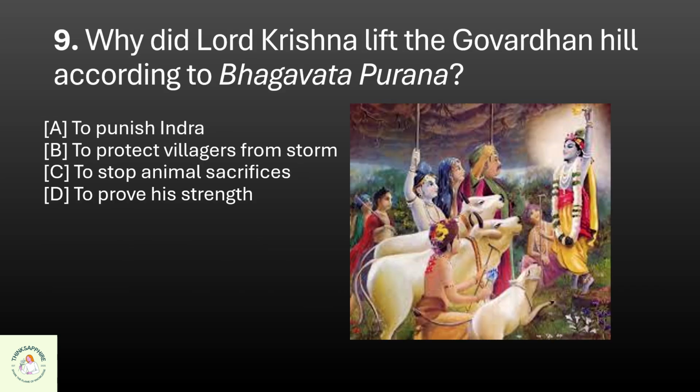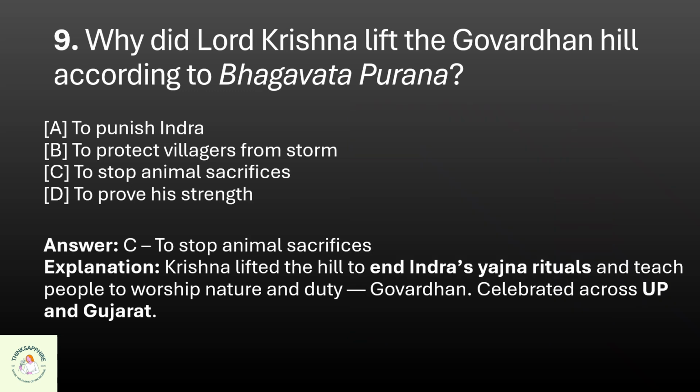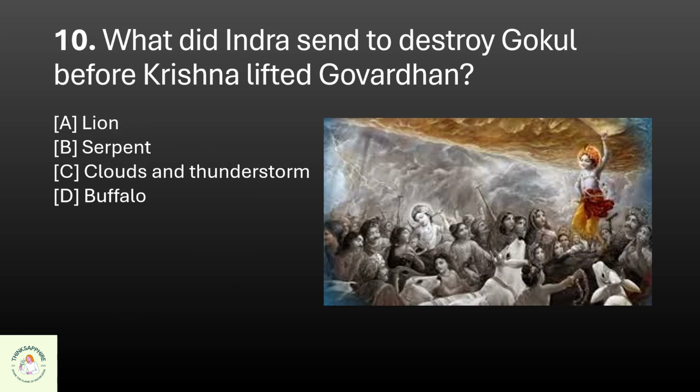Question 9. Why did Lord Krishna lift the Govardhan hill according to Bhagavata Purana? A. To punish Indra, B. To protect villagers from storm, C. To stop animal sacrifices, or D. To prove his strength. The correct option is C. To stop animal sacrifices.